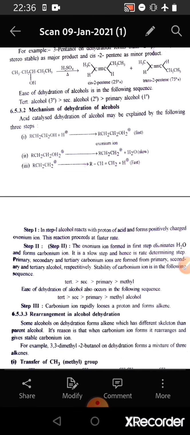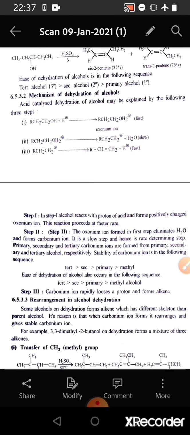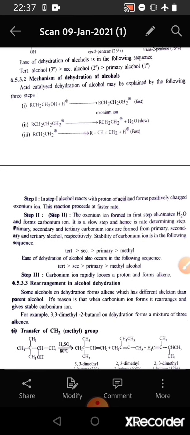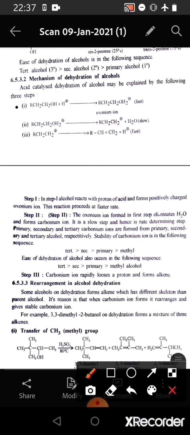Now let's consider the mechanism of the dehydration of alcohols. Acid catalyzed dehydration of alcohol may be explained by the following three steps. In the first step, the alcohol reacts with a proton and forms protonated alcohol or oxonium ion.